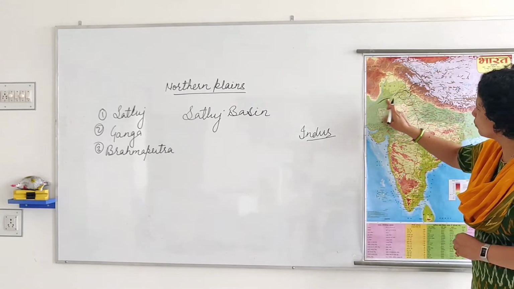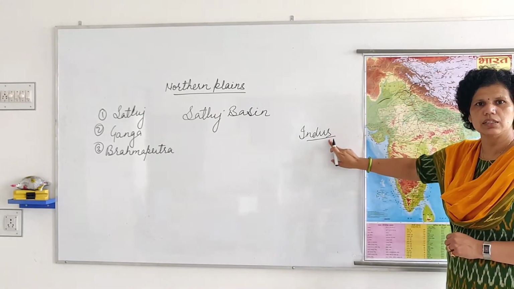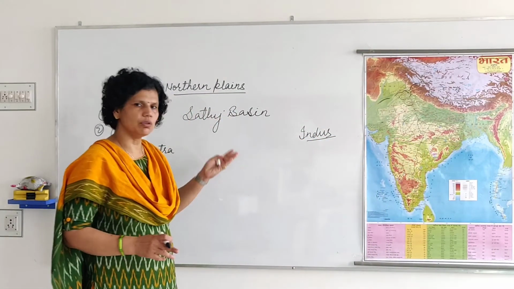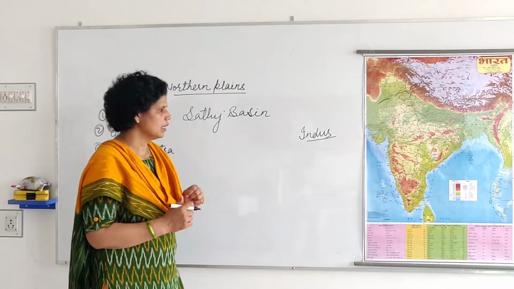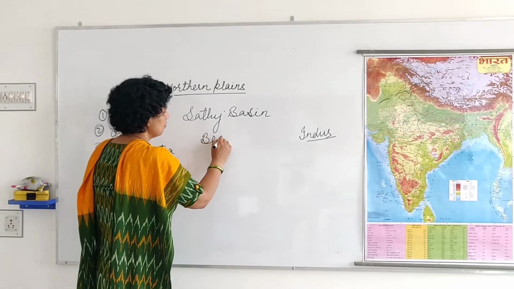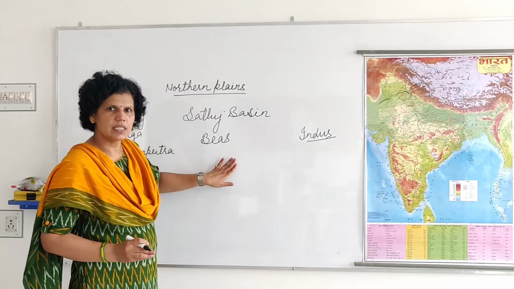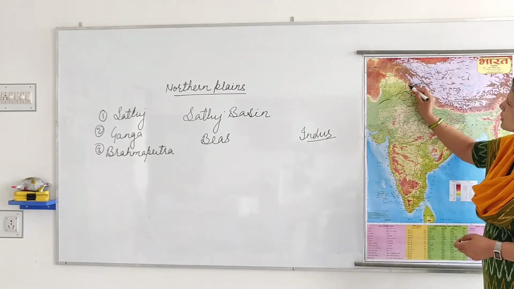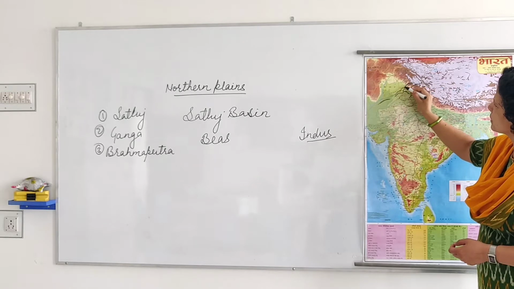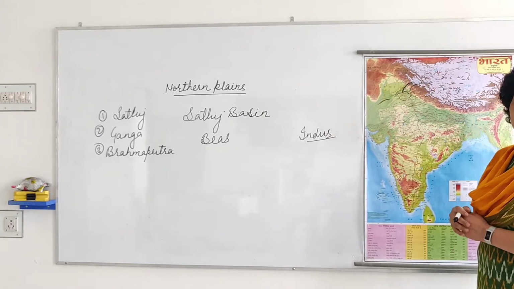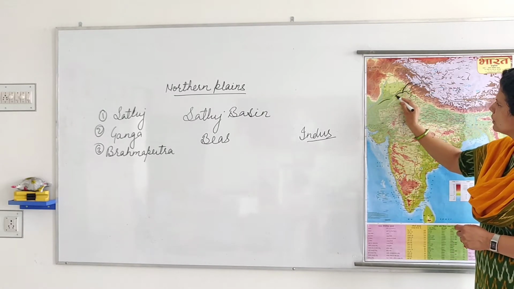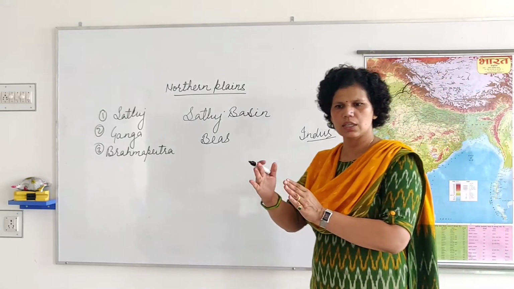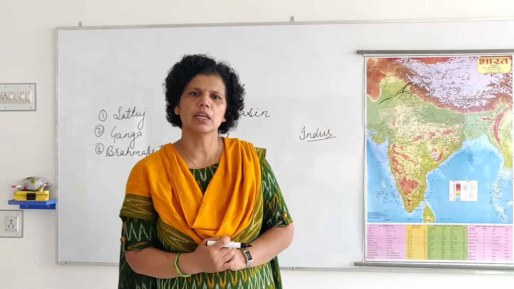Now, before going and joining the Indus, one tributary is also there. Tributary, you know, the smaller river, and that river is the Vyas river. This Vyas river also joins this Satluj river in Punjab, and then both of these rivers combined go and join the Indus. So this is the Satluj river basin.